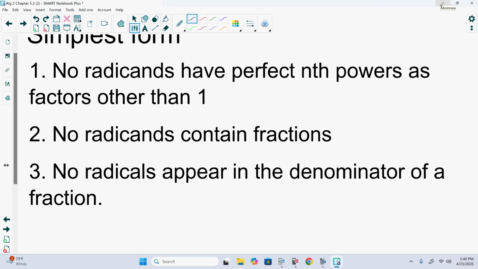So, simplest form with radicals, it has to follow these main three things. One, no radicals can have perfect nth powers as factors other than 1. What that's saying is, in simplest terms, I cannot leave a radical as the square root of 8, because the square root of 8 is really 4 times 2. Square root of 4 is 2, and we can't reduce the square root of 2. It's going to be 2 square roots of 2. That would be in simplest form. If there's a perfect nth root, something that can be reduced out, we have to reduce it out.